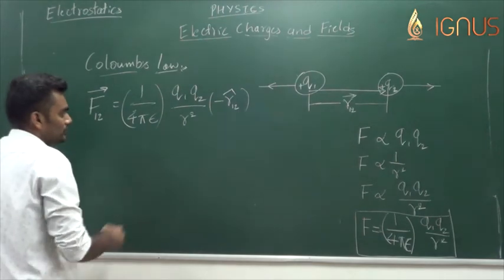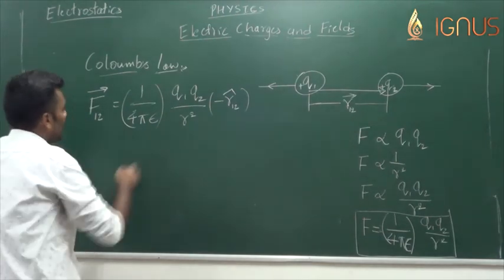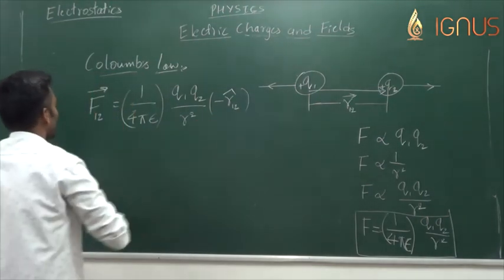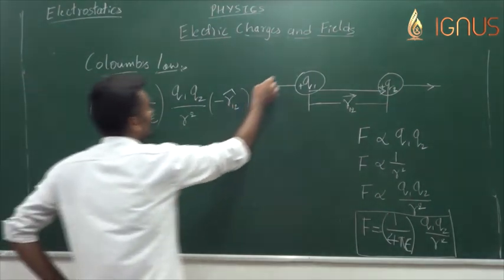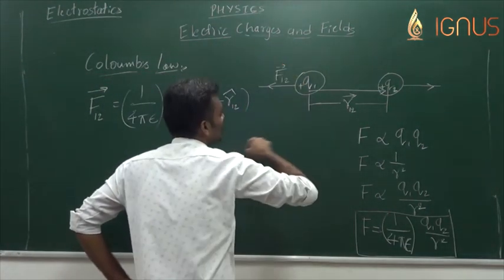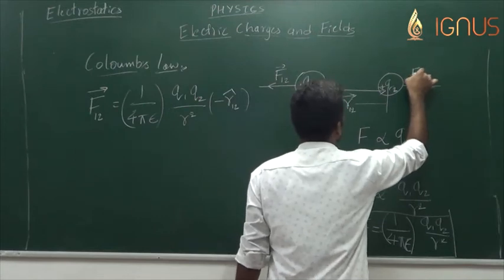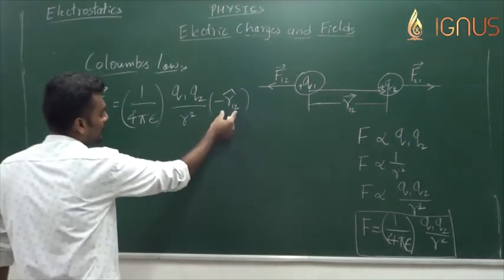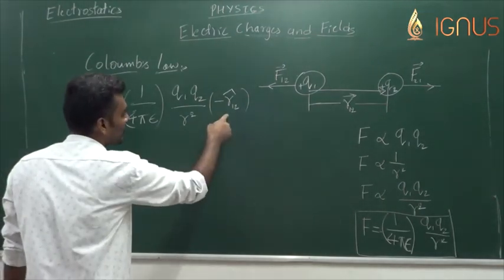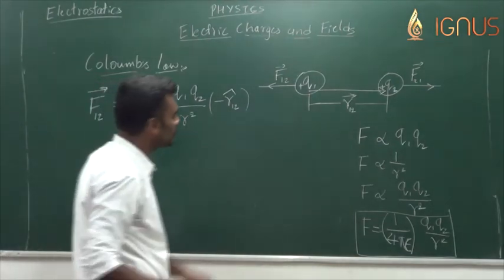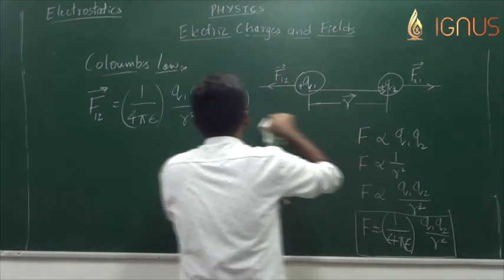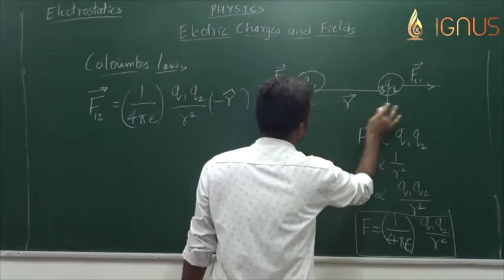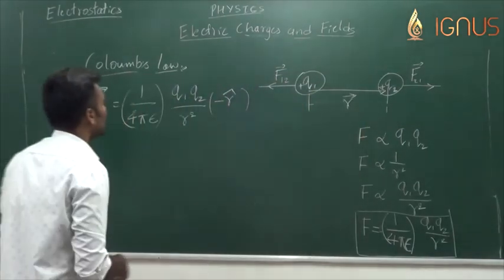Now, even when they are unlike charges, this is going to be positive for the same case. Now this is what is F12, and this is what we are going to consider now as F21. This is the unit vector of r12, or I can simply put that as vector r. Don't need to get confused, r12 and all. Vector r is fine. So this is vector r, drawn from first charge to the second charge.